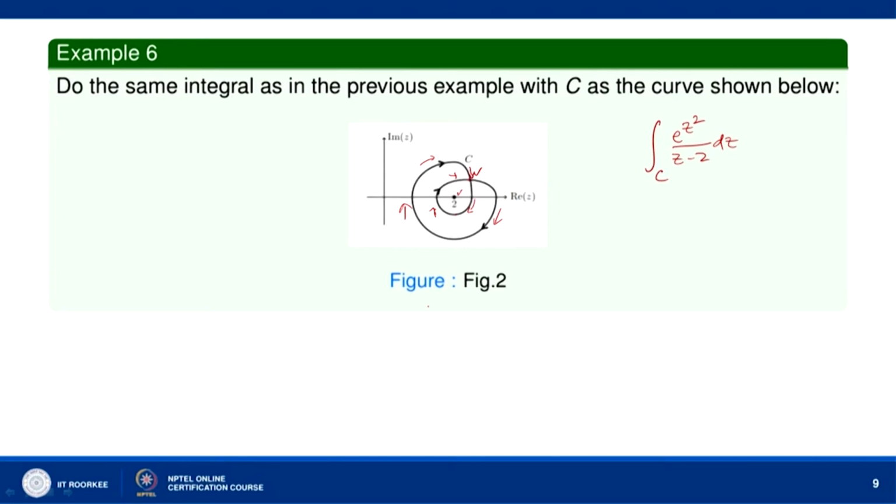Around the z equal to 2 point we are moving twice, but we are moving in the clockwise direction, and then we see that it is not a simple closed curve. This is a closed curve, but it is not a simple closed curve because it intersects itself at this point. So, C is not a simple closed curve.